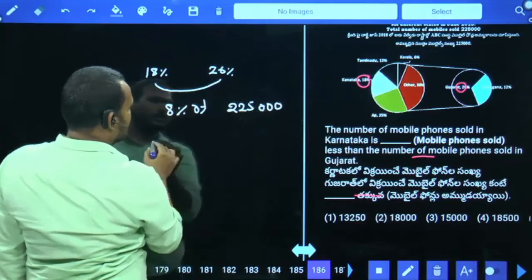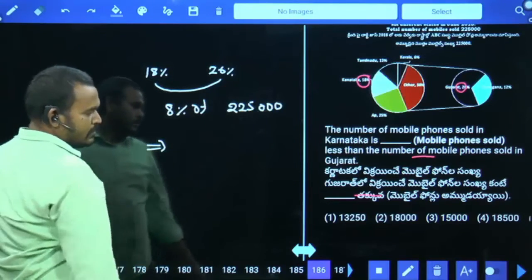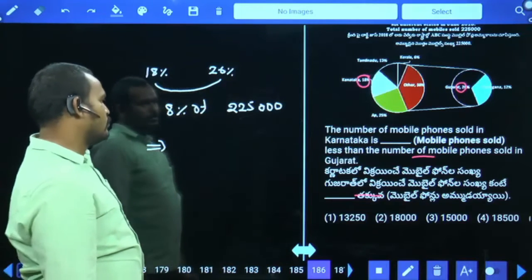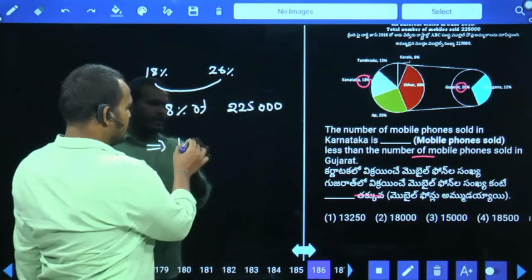225 zeros. And almost it is 225. 8 times means 18,000.